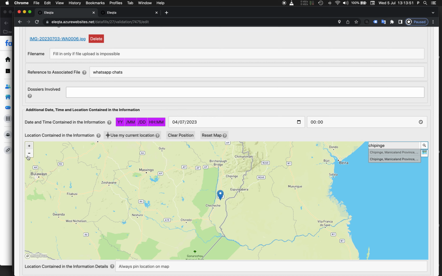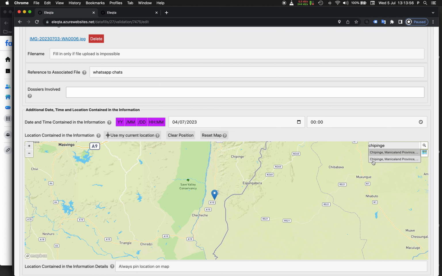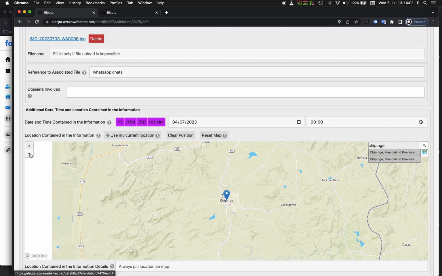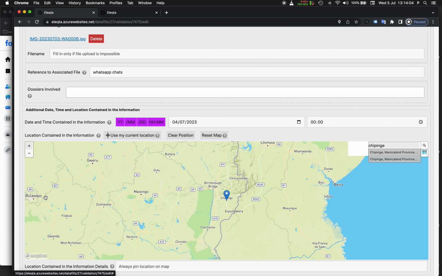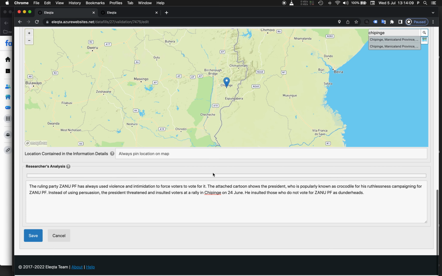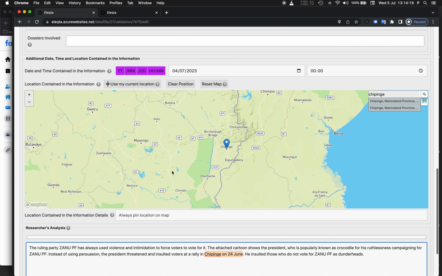Where are we here? It's not actually. Chipinge is down here, apparently. Then maybe there's another village with the same name, but the position on the map wasn't properly indicated. And then this rally we are mentioning happened on the 24th of June. So if we want to point out to the researchers that there is an additional time and place involved in this information, it should have rather been the 24th of June here, because that's when the rally took place.